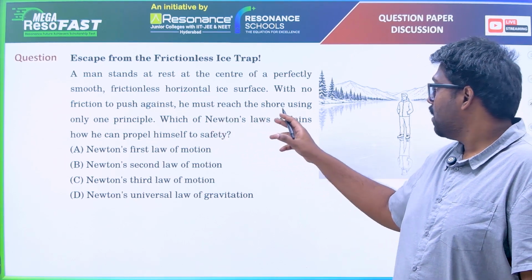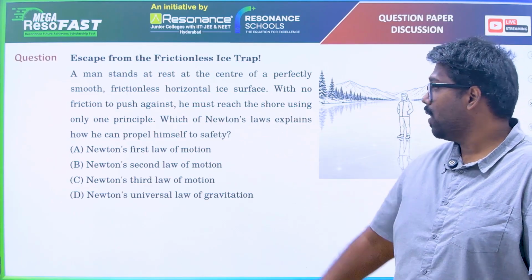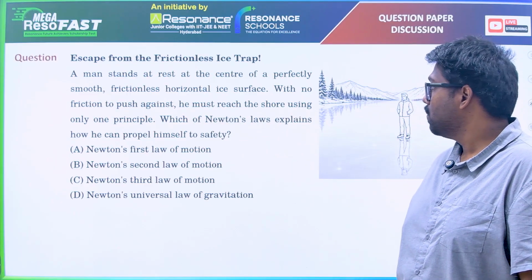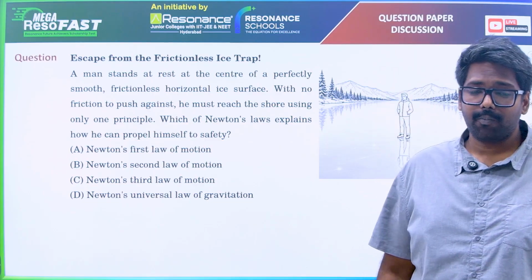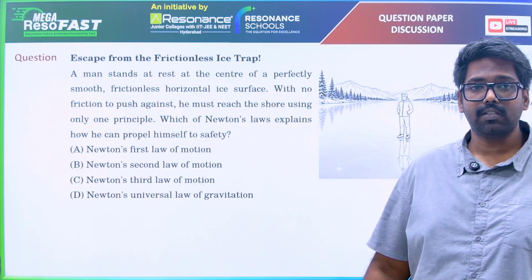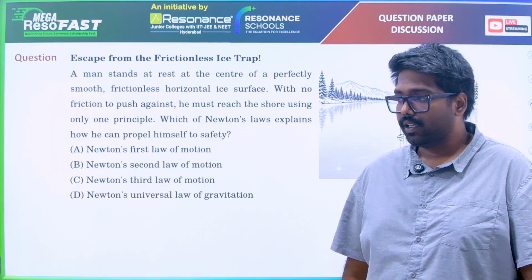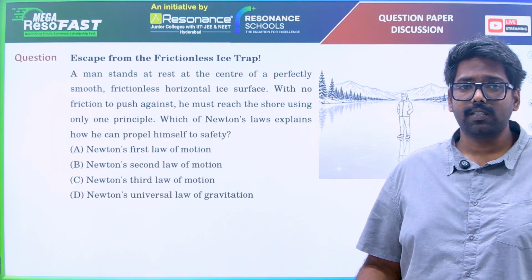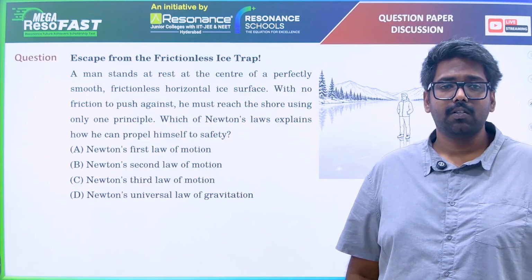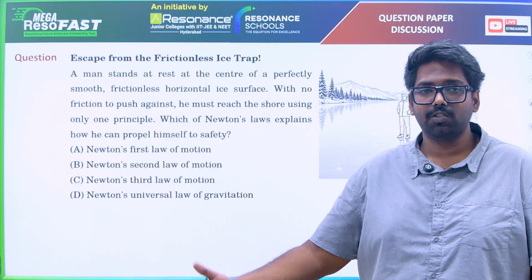He must reach the other shore using only one principle. Which of Newton's laws explains how he can propel himself to safety? He's in the middle of the ice slab and has to use one of Newton's laws to propel himself to the shore.